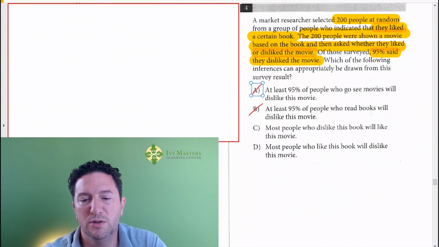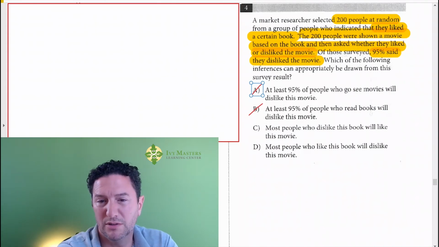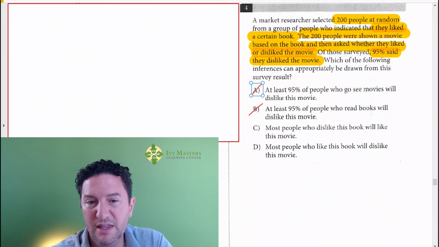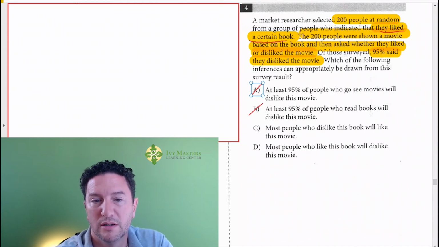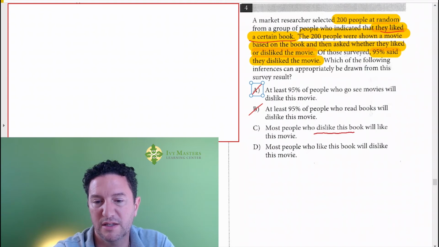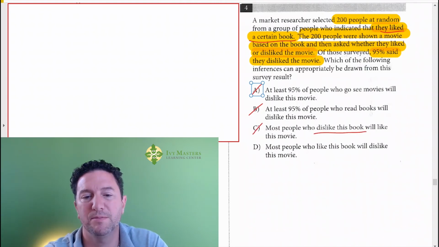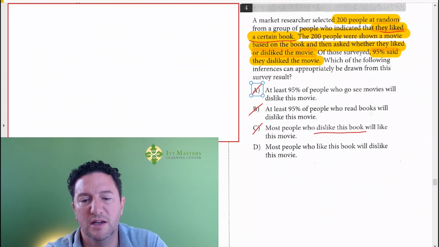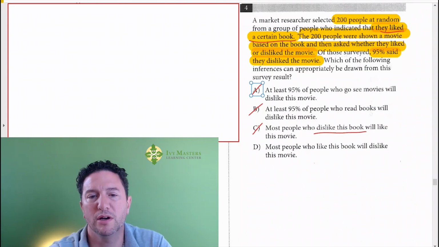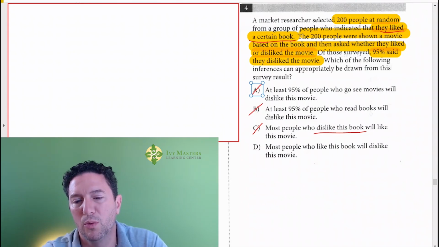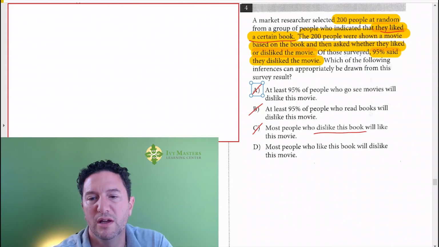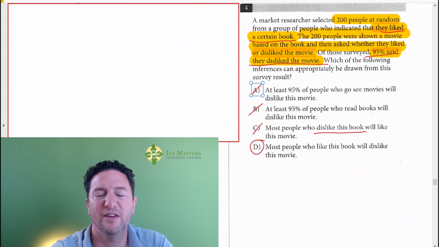Answer choice C: most people who dislike this book will like this movie. Okay, so when we look at it, they like the book. This is saying dislike this book, so that's an opposite. Now we look at answer choice D: most people who like this book, they do like the book, will dislike this movie. 95% say that they dislike this movie. I think that's safe to say.